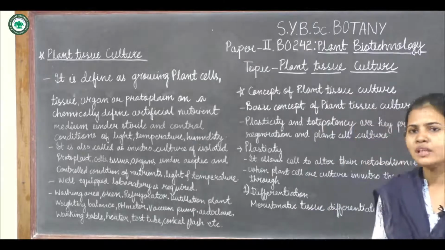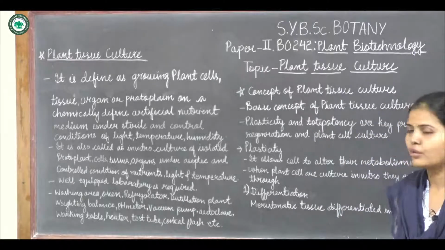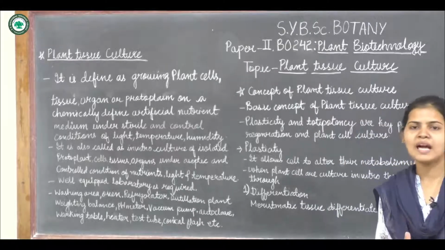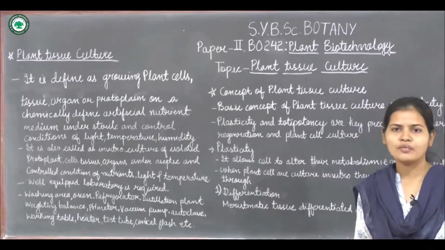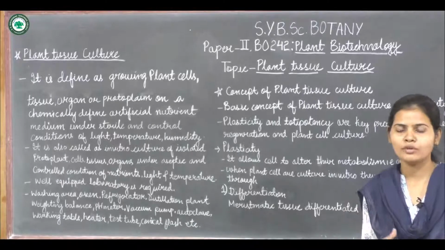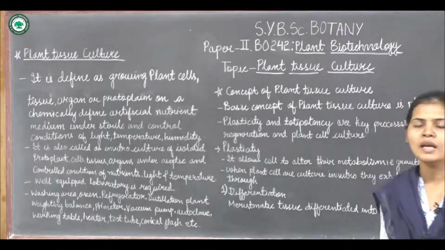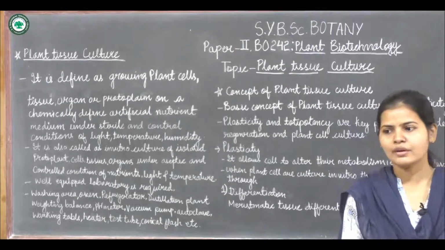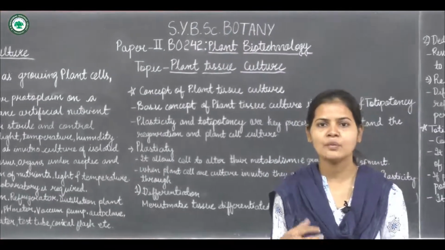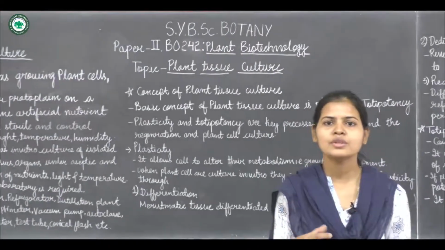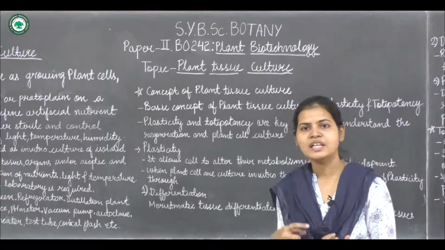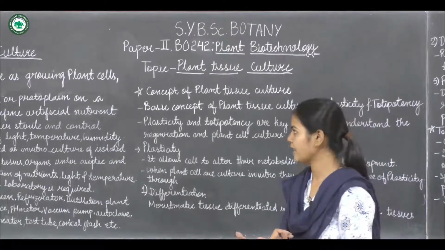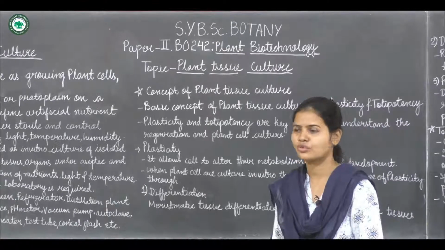So what we are doing in that is growing a plant cell, tissues, protoplasm or any other part of a cell into a complete plant, or we are regenerating the plant, but not in the natural condition. We are providing the cells and tissue artificial conditions, like artificially supplied nutrients to the cell or the tissue which is growing.